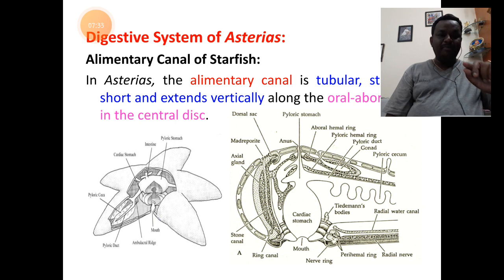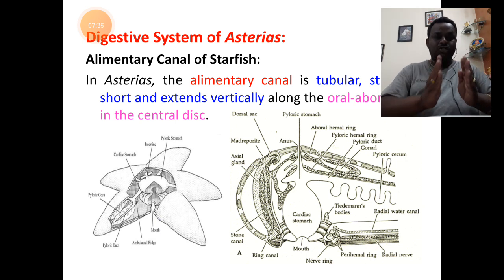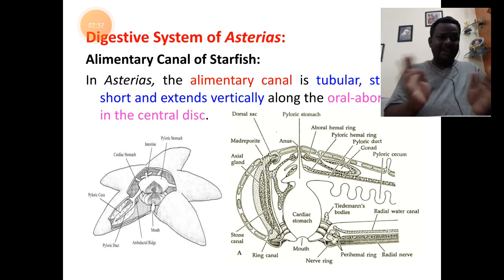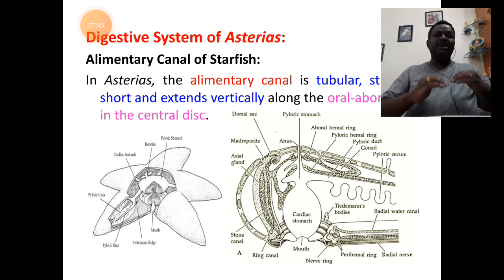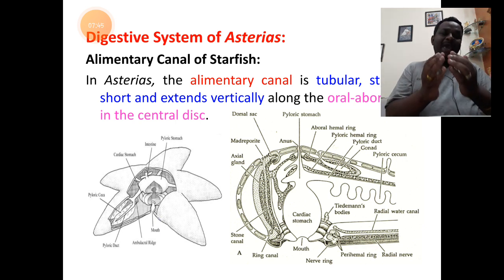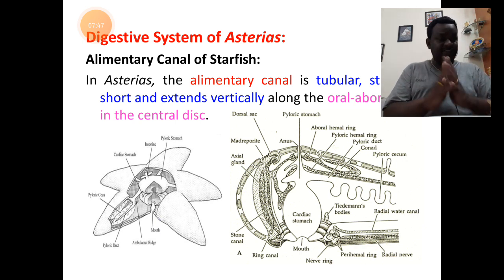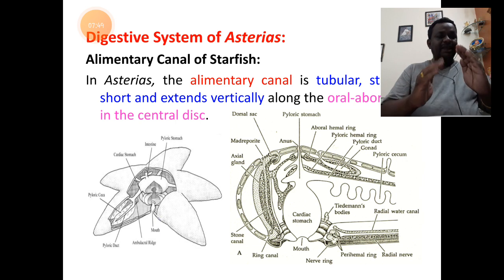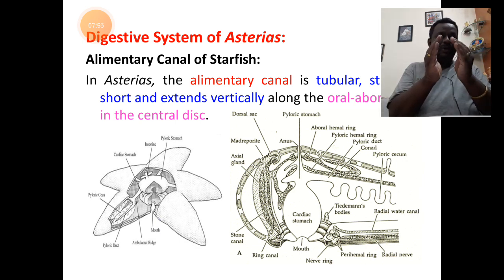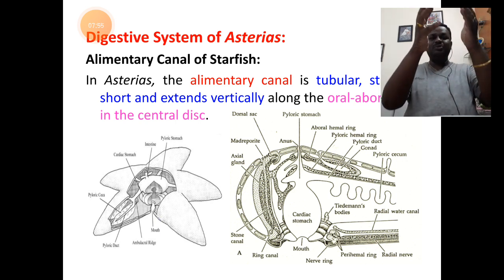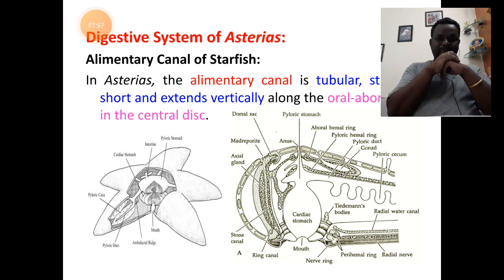The opening of the mouth will lead into a very short tube, which is very indistinct, called the esophagus. The esophagus will continue above with the stomach, which is a larger part. Then the stomach will continue with the intestine above. The intestine will continue with the rectum and the anus above.